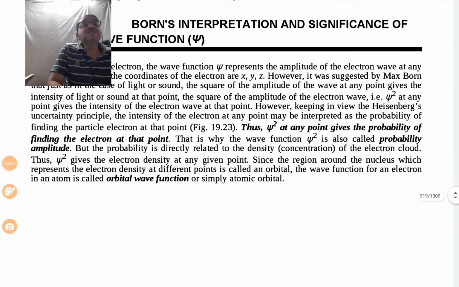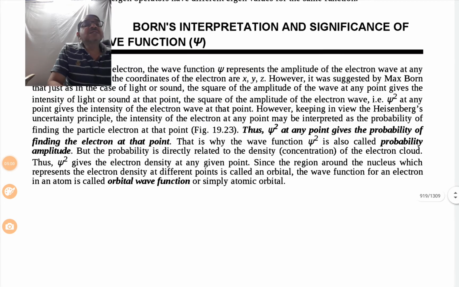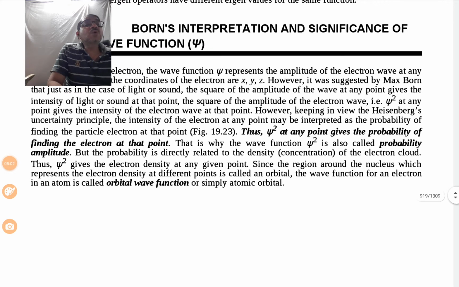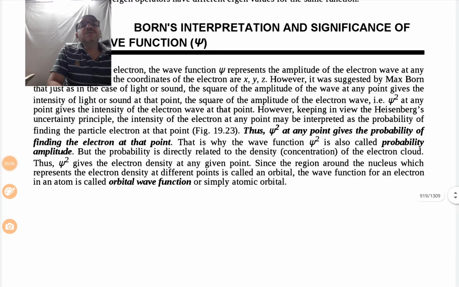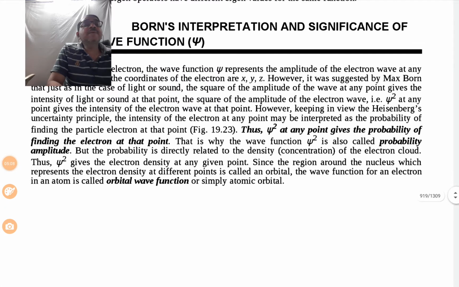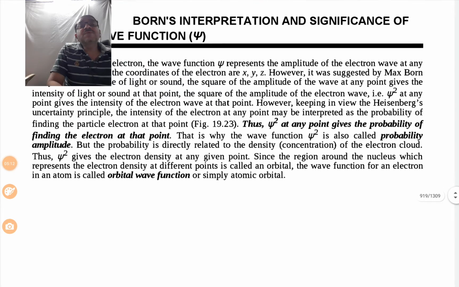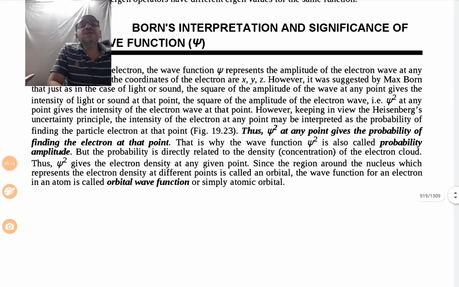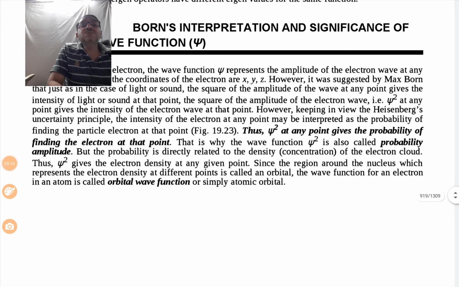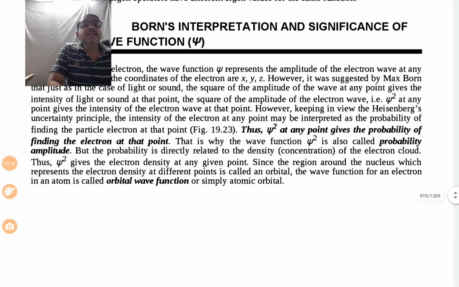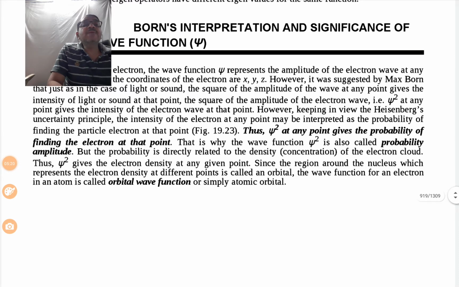That is why psi square is also called probability amplitude, but the probability is directly related to the density or concentration of the electron cloud. Thus, when we consider psi square, psi square gives the electron density at any given point.